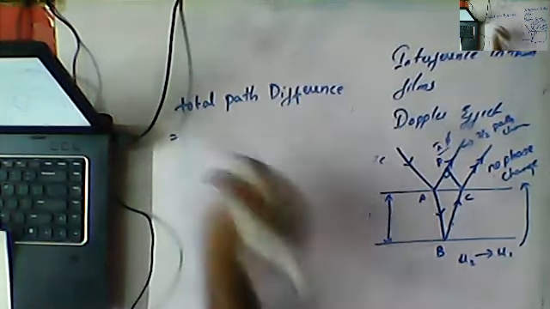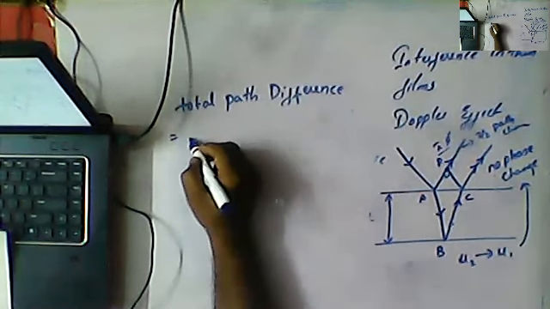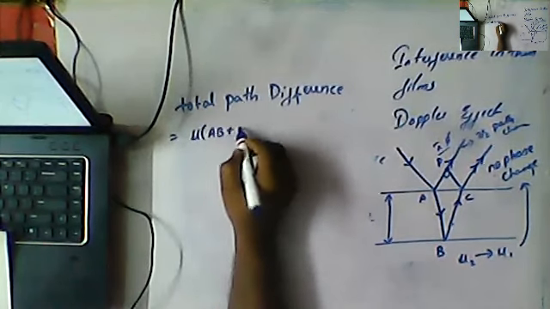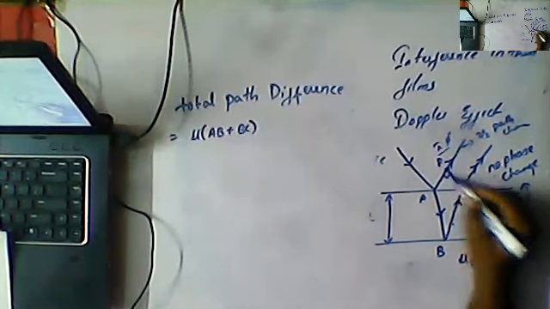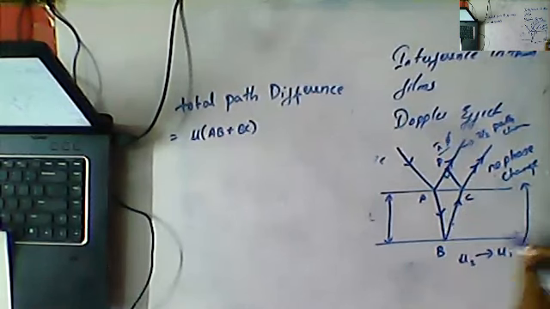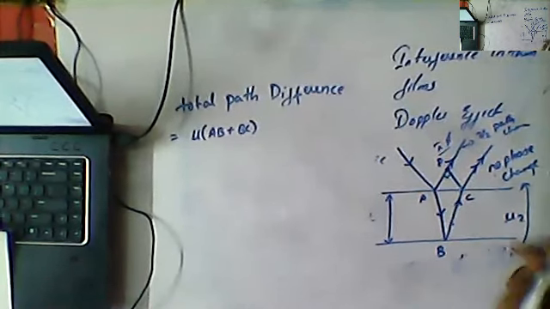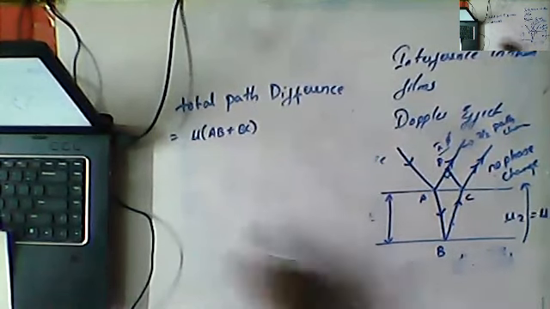Total path difference is equal to, what can we write here, guys: mu into (AB plus BC). So we require up to this point. This AB and BC have a refractive index of mu2, so simply it is equal to mu. So what can we write?